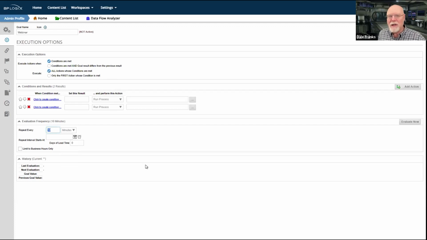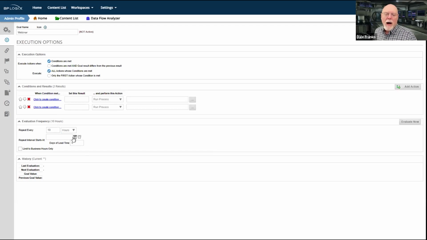But 10 minutes is really cutting it fine if you're on a system that doesn't have a lot of users, but that does have a lot of timers, because the timers take an irreducible amount of time to run. And while they're running, we're not going to kick off another timer check. So just keep that in mind. Hours tend to be a better schedule than minutes, because once you get below 30 minutes, you're going to get real iffy, and you're not going to really be close to that schedule. So that's just a note on how scheduling and how timers work in Process Director.